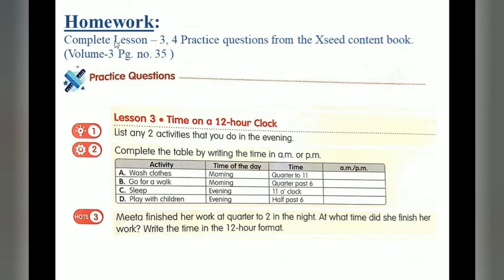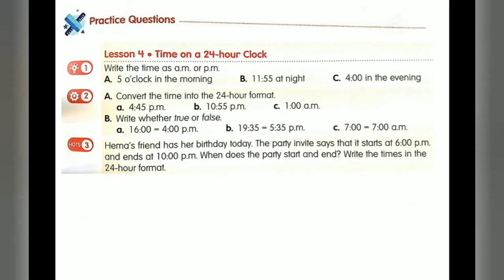Now this is your homework. You have to complete lesson number 3 and 4 practice questions from your Exceed content book, in volume number 3 on page number 35. You have to read these questions carefully and then do them. And you can also read about your lesson number 3 and lesson number 4 from your content book.